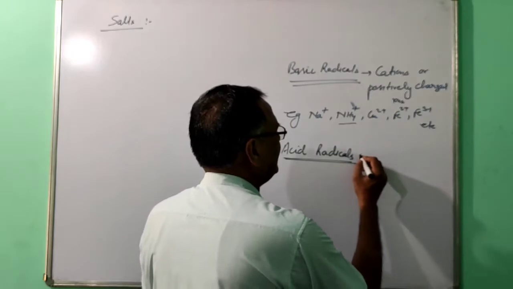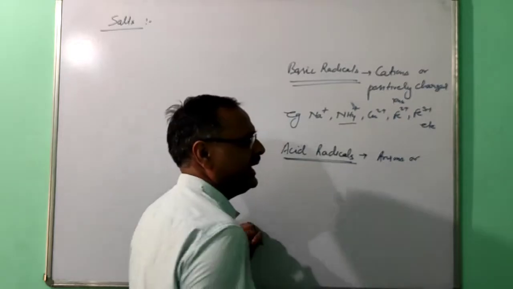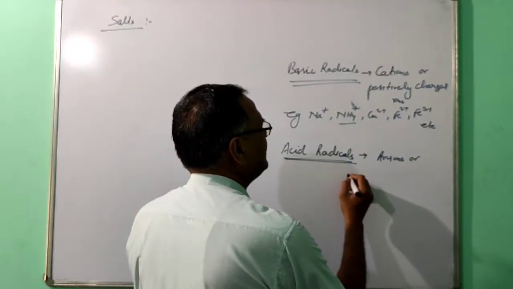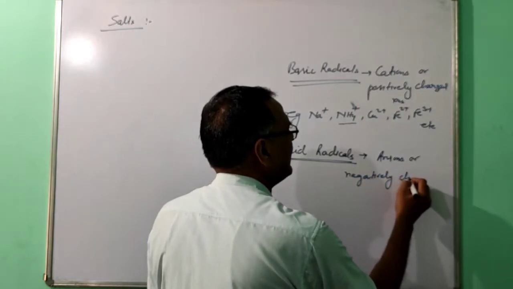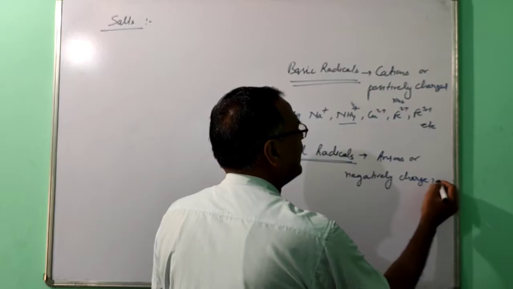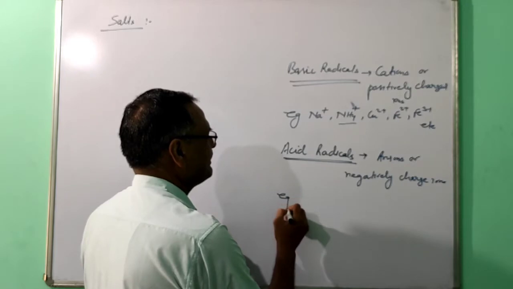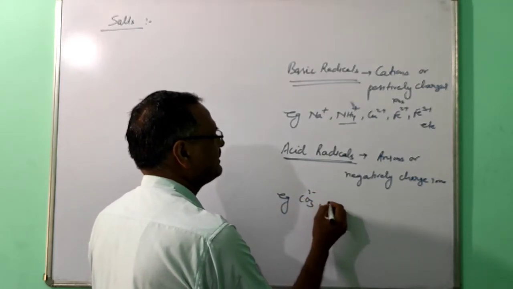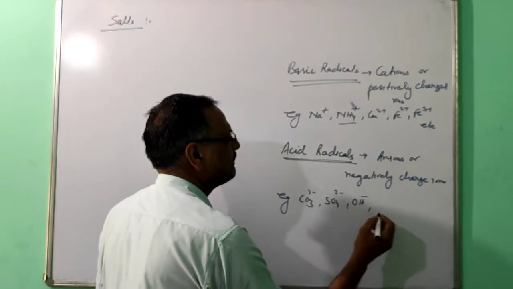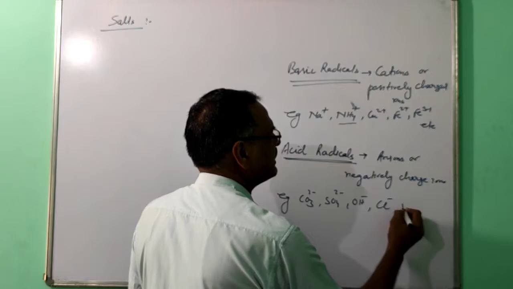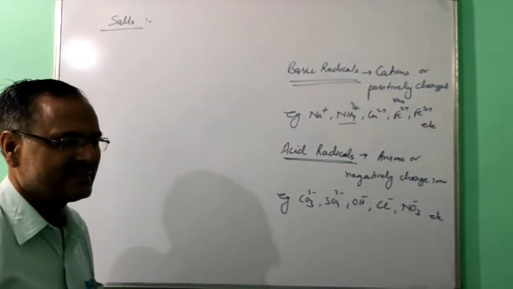Then what are the acid radicals? Negatively charged ions are called acid radicals. Examples you are familiar with are carbonate, sulfate, hydroxide, chloride, nitrate, etc. Many more are there. These are called acid radicals.